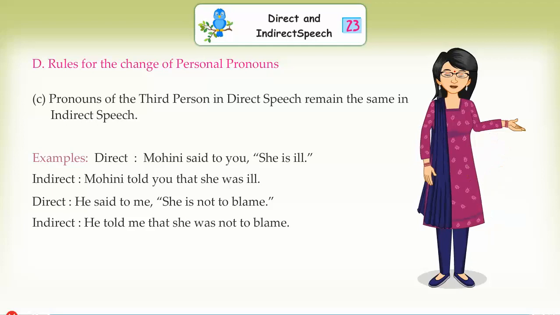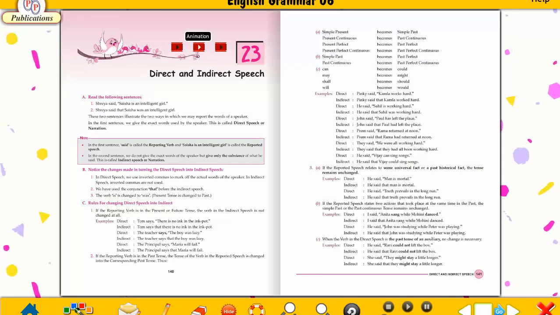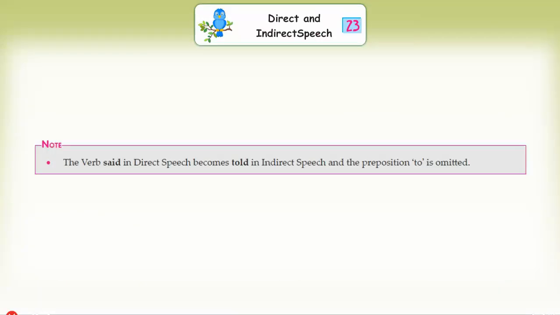Indirect: He told me that she was not to blame. Note: The verb "said" in direct speech becomes "told" in indirect speech and the preposition "to" is omitted.